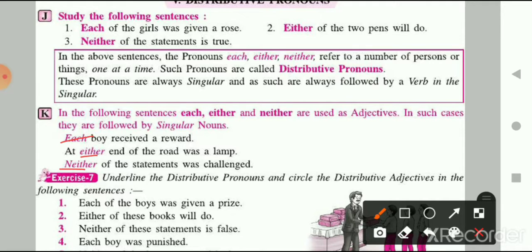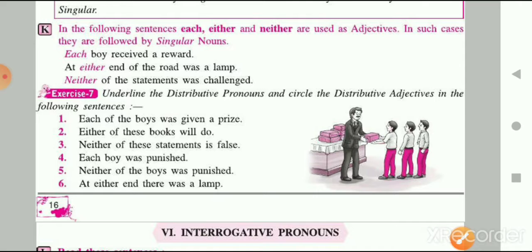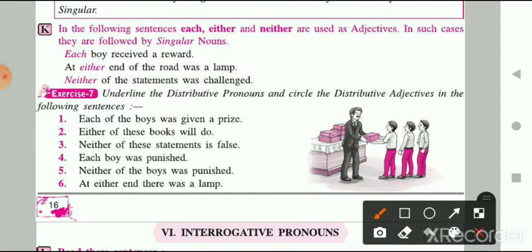Now let's move forward to the question answers. This exercise number 7, you have to do in your fair notebooks, children. In this exercise, underline the distributive pronouns and circle the distributive adjectives in the following sentences. First of all, you have to choose the distributive pronouns from the sentence, and also circle the distributive adjectives.